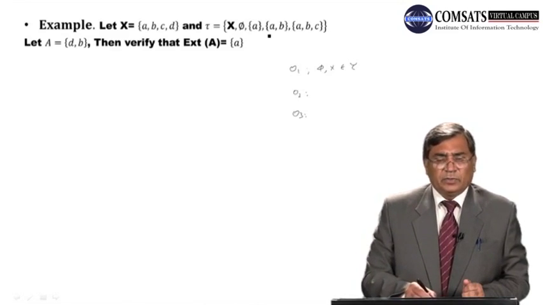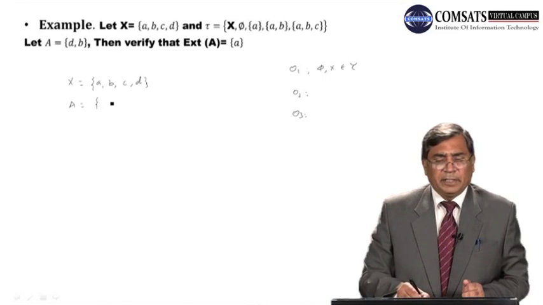Let A be equal to {b, d} in this case. Here X is equal to {a, b, c, d}. A is equal to {d, b}.